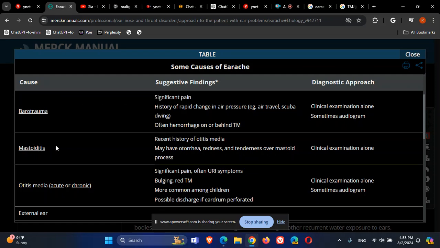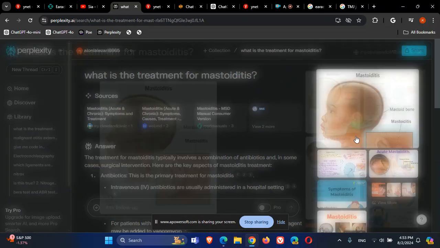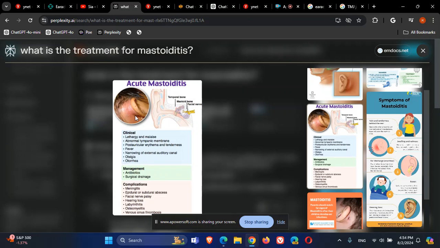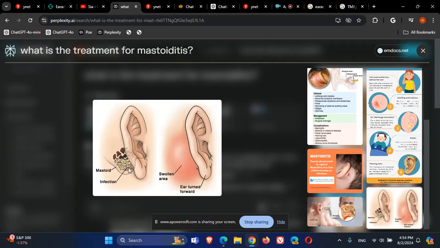Okay, mastoiditis. Mastoiditis is quite, let's say, a severe manifestation of the disease. It's usually a complication of acute otitis media, where the infection goes to the mastoid process. I can show you this. Here it is. This is the mastoid process, and there can be an infection that goes from the middle ear to the mastoid process, and then can cause mastoiditis. You can see here the mastoid process is infected with infection and pus.